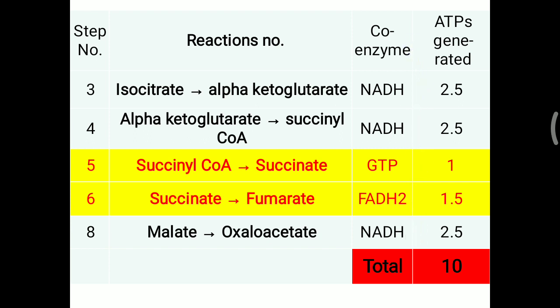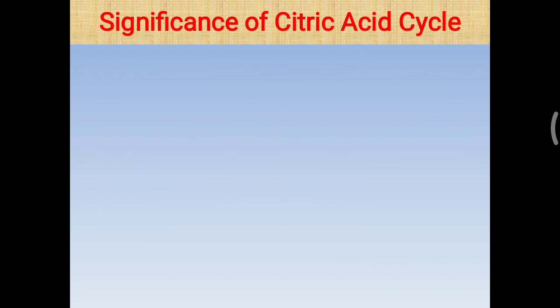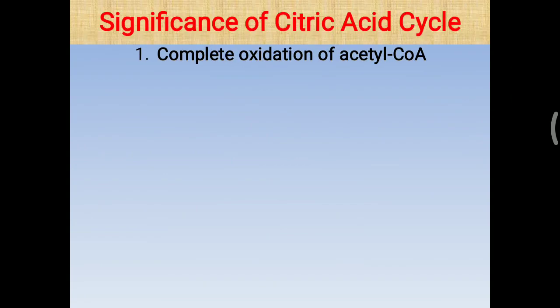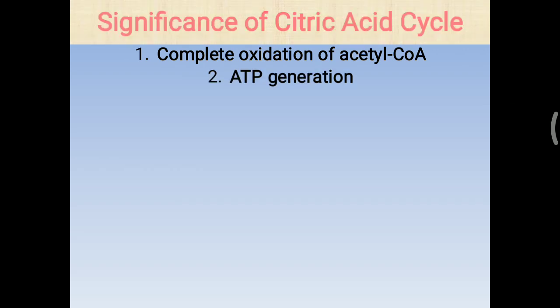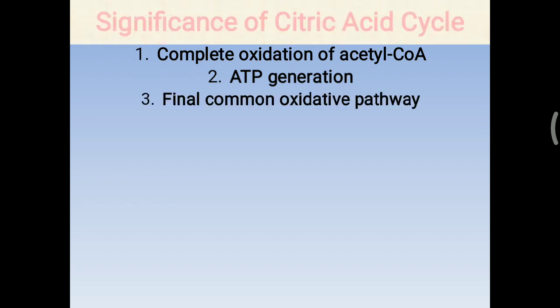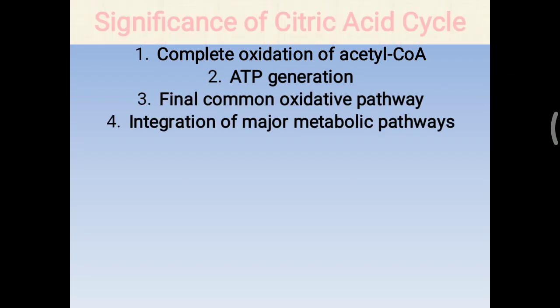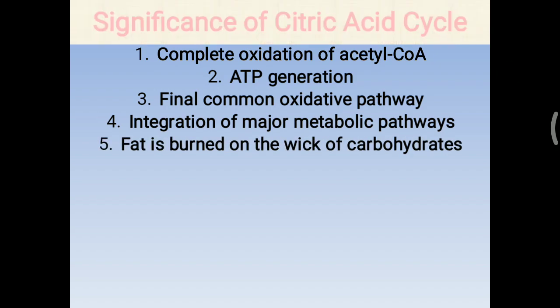Simply, you have to remember, one acetyl CoA molecule can provide 10 ATP. So this acetyl CoA is completely oxidized in the TCA cycle and provides 10 ATP molecules. So the significance of the TCA cycle: first, it is considered the complete oxidation of acetyl CoA. It is the most important cycle for ATP generation through the electron transport chain. It is the final common oxidative pathway, the integration of major metabolic pathways, and fat is burned on the wick of carbohydrate.